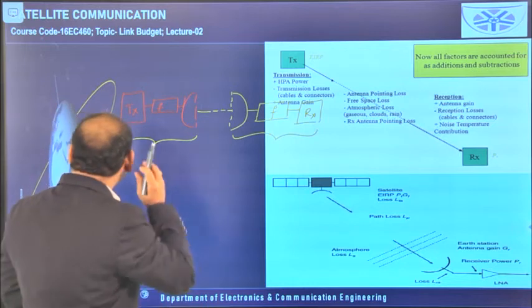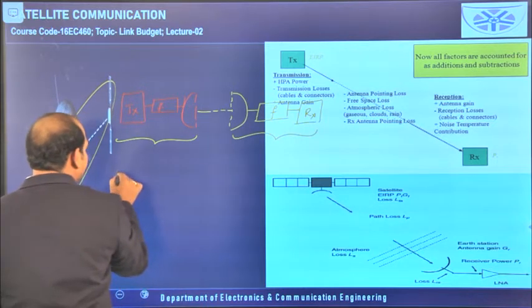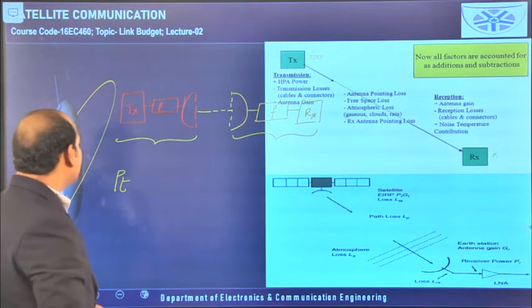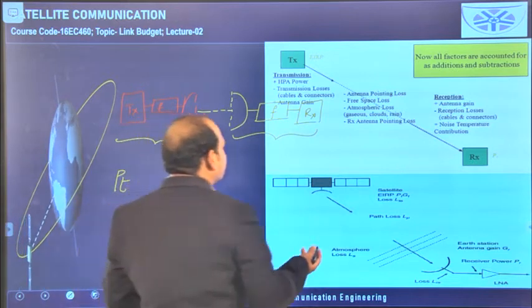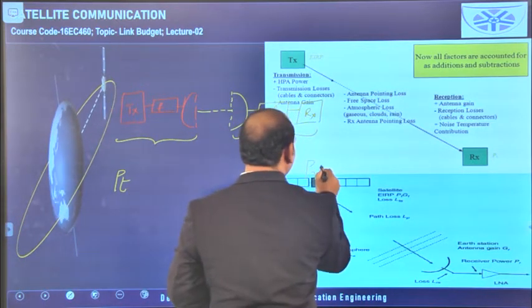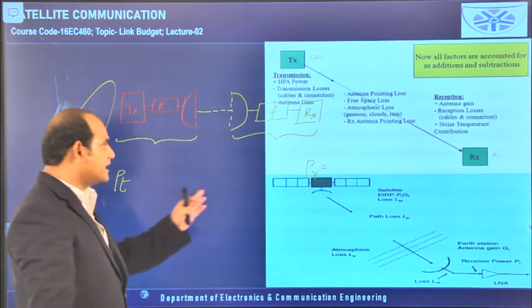At the transmitter, whatever power is there is taken as PT. If we get the same PT at the receiver, so that PR is equal to PT, then there is no loss from here to here.